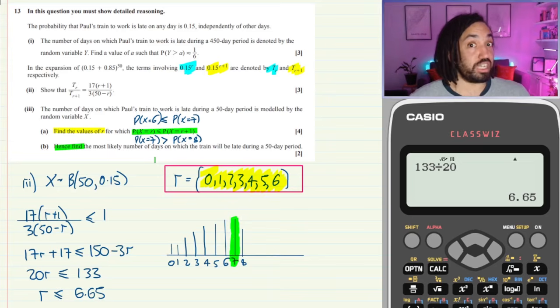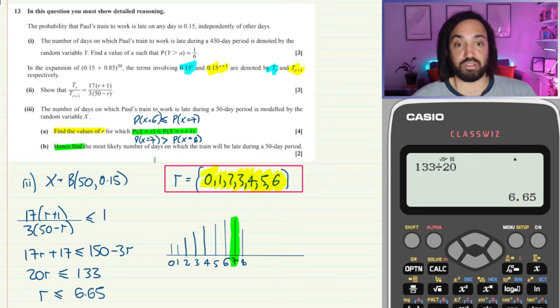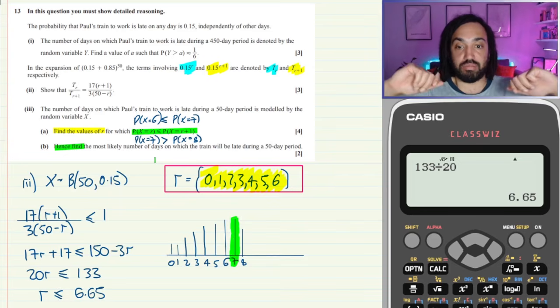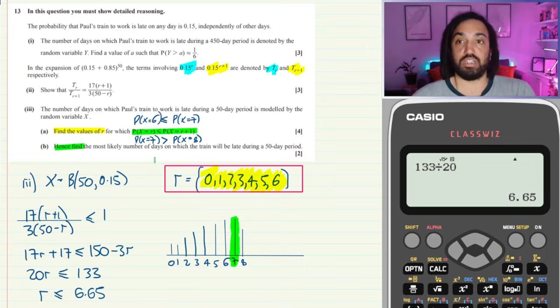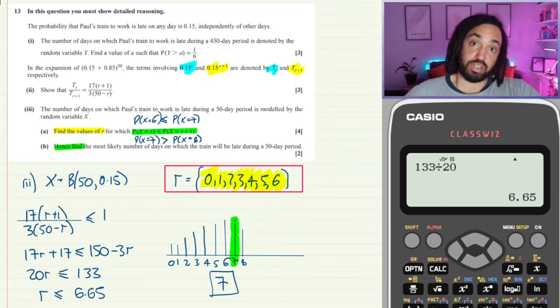It could be tied with 6, and it could be tied with 5 as well, but we know that 7 will have the most probability out of all of the possible values of r. Even if it's tied, we know that it's definitely going to be the highest probability. So 7 is the final answer.